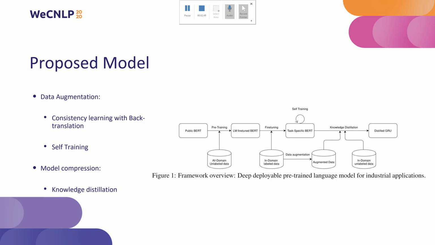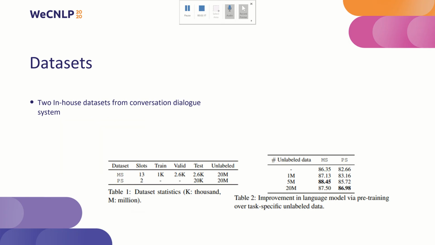Given the limitation with small training data, we improve the language model with augmentation technology like consistent learning, leveraging back translation, and self-training to make use of large amounts of unlabeled data when available. Given the improved language model, we further leverage knowledge distillation to compress this huge model into a deployable one with lower latency and memory footprint.